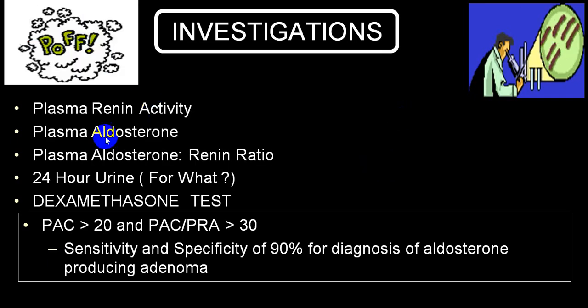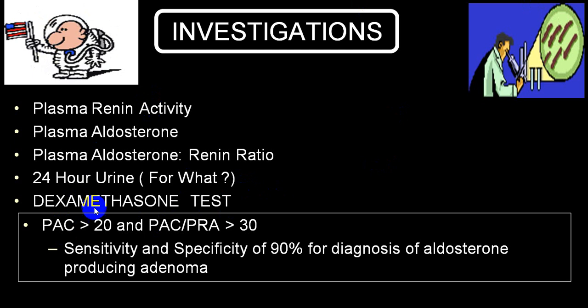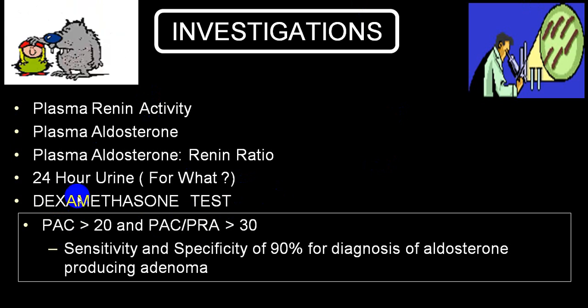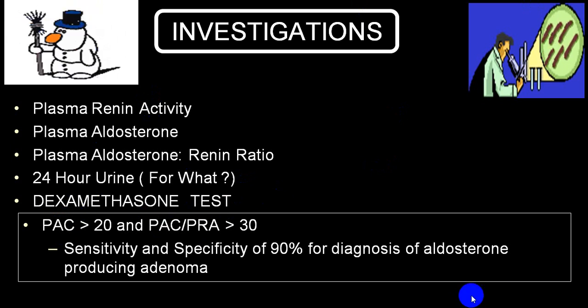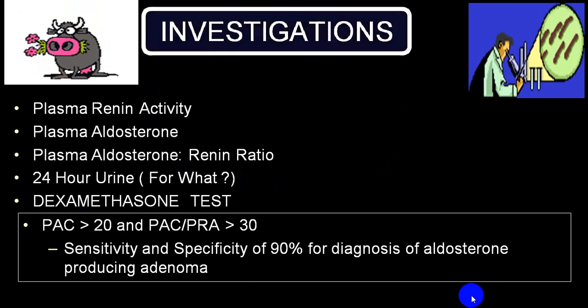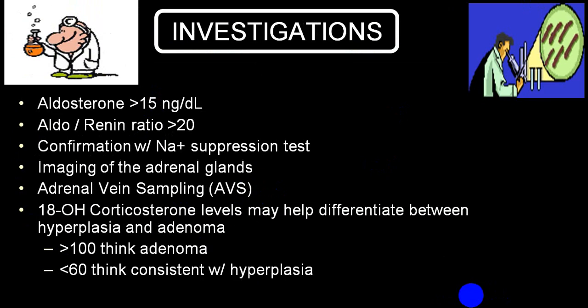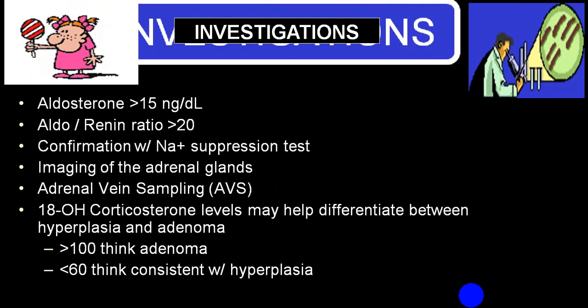You can also go for a dexamethasone suppression test to find out corticosteroid responsive variety. So I skip over all these things. This is what we call as adrenal vein sampling.